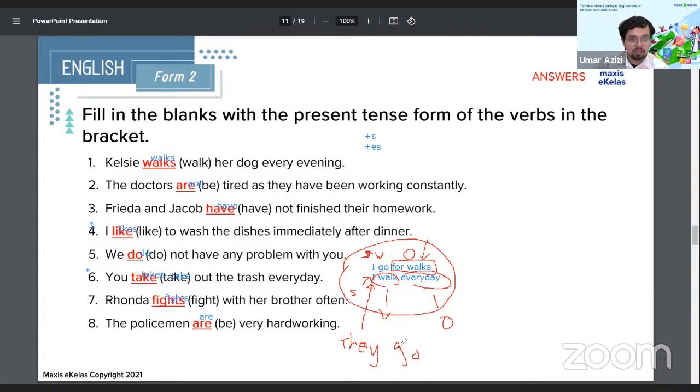I and you is special. So they go for walks. How about if I change it to singular? Like I'll change I. So I change to Teacher Uma. So Teacher Uma goes for walks.